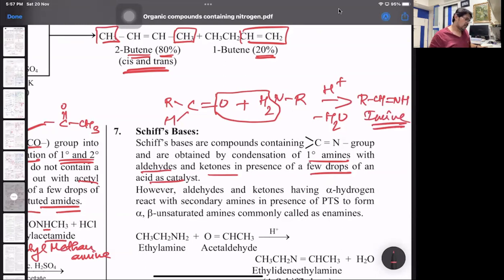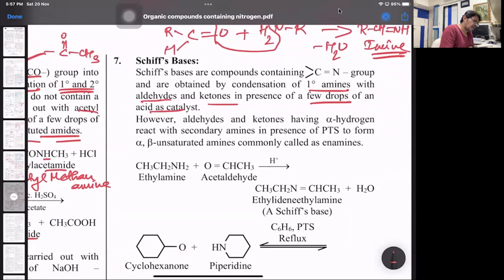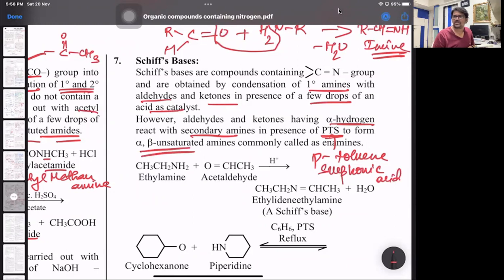That's the part. However, aldehydes and ketones having alpha H atom react with secondary amine in presence of PTS. PTS is para-toluene sulfonic acid. That's the short form. So please write that, PTS, para-toluene sulfonic acid, to form alpha beta unsaturated amines called enamines. En means a double bond and amine.